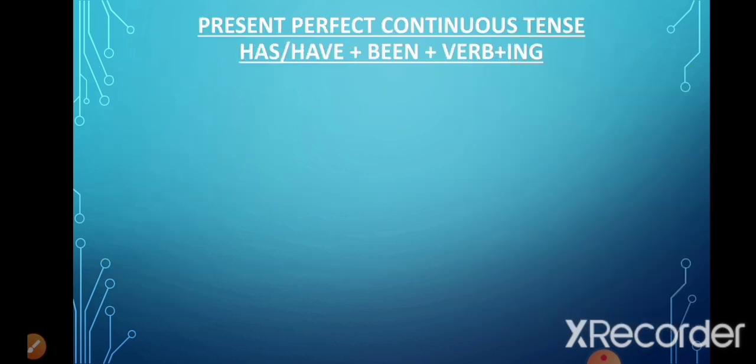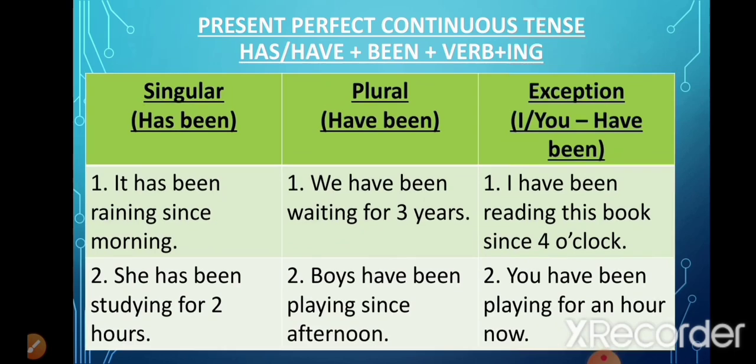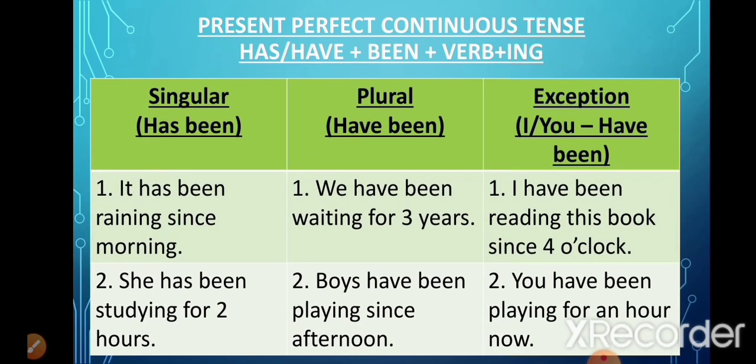Okay, now let's talk about the rules in the present perfect continuous tense. Now we use has and have like we did in the present perfect tense. Plus we will add ing to the verb like we did in continuous tense. Also we will add been. So we will use has been or have been, plus we will add ing to the verb. Now when the subject is singular, we will write has been, while in the plural we will write have been.